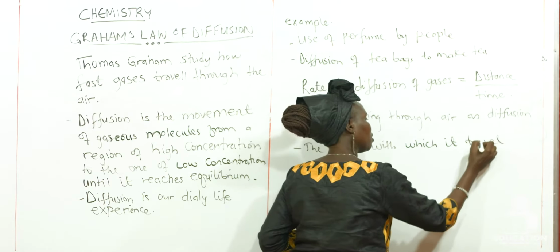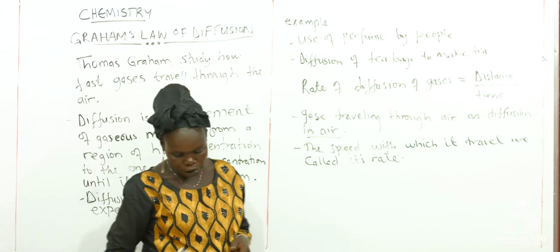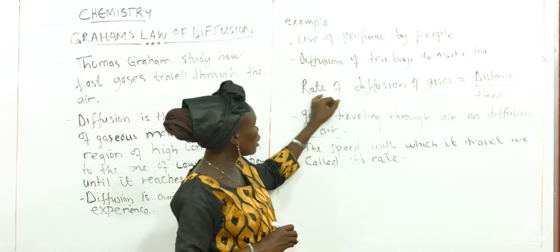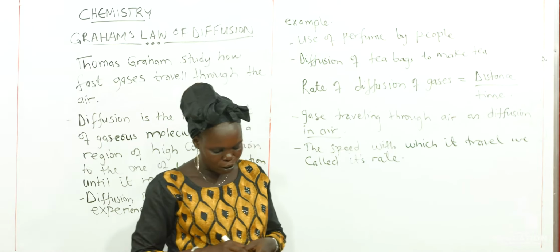Its rate. So this is known as the rate of diffusion. Now this rate of diffusion, we can calculate it from the distance over the time. This is the first experiment that the scientists did in order to get the rate of the diffusion.